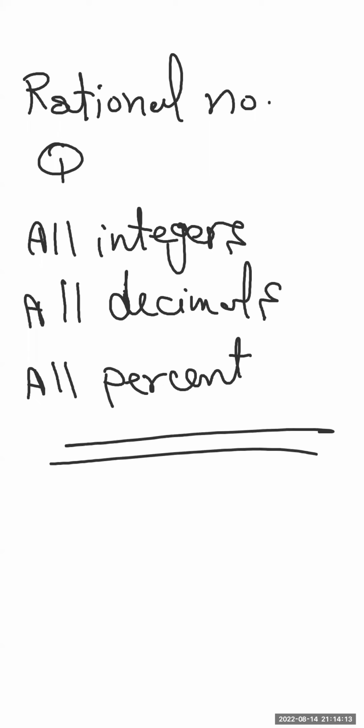All these are rational numbers. So all integers, whether positive or negative, like 2, 3, 7, -5, -11, all these are rational numbers.